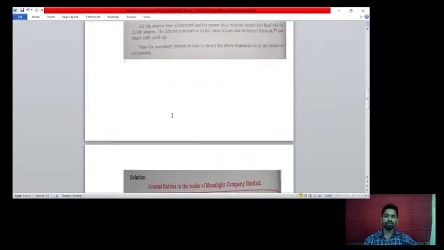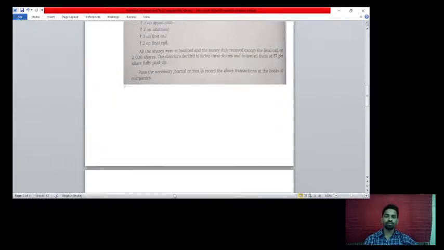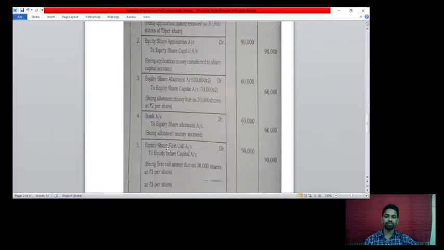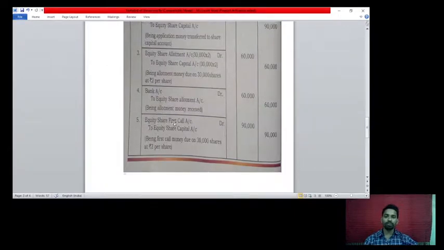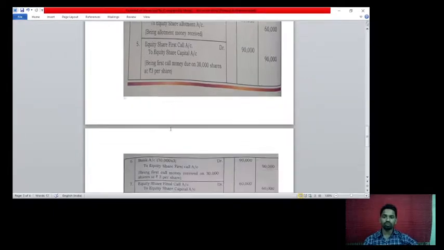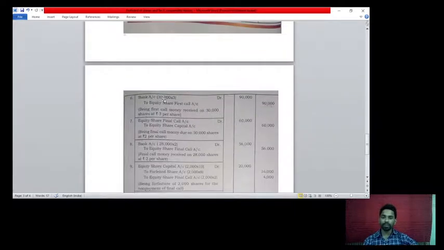Next, for the first call of 3 rupees, as it is you have to pass equity share first call account debit to equity share capital account credit rupees 90,000, being first call money due on 30,000 shares at rupees 3 per share. Now the first call money is received: bank account debit, 30,000 into 3, it's 90,000, to equity share first call account credit rupees 90,000, being first call money received on 30,000 shares at rupees 3 per share.